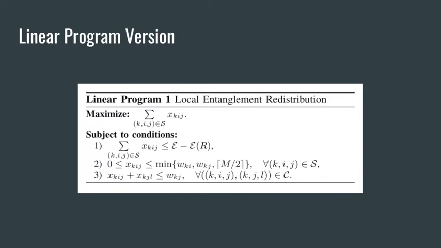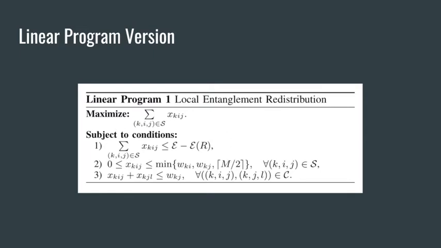With the following three conditions, we aim to maximize the number of entanglement units swapped into the route. The first is that the total amount of entanglement is at most the total entanglement in the network, subtracting the entanglement that exists on the route. The maximum amount of entanglement that can be swapped does not exceed the weights on the links, and there is no overswapping, which we enforce with this third part, where m is the size of a message.